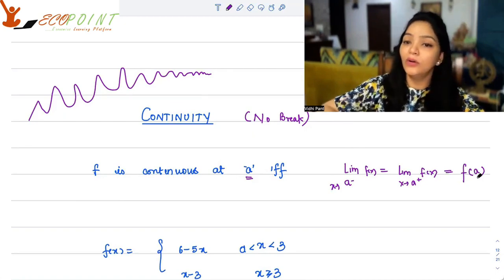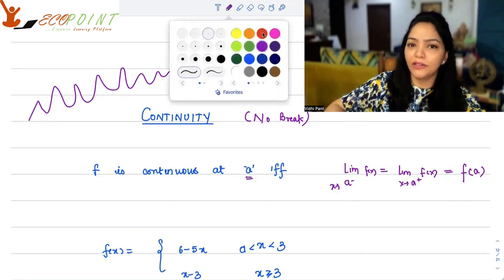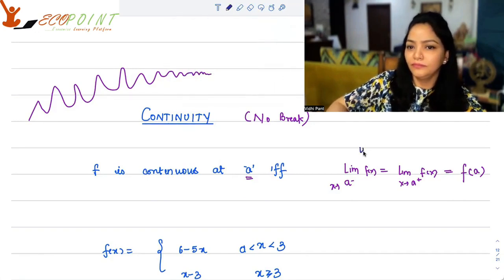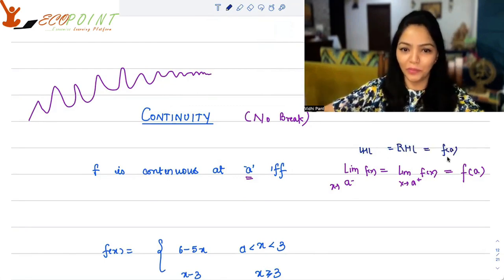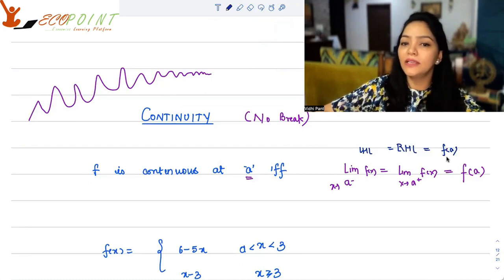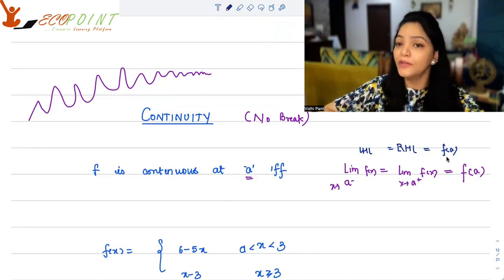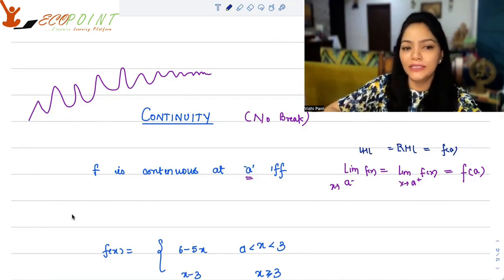Okay, so LHL equals RHL, and it is equal to the value of the function at that point. Then we say that the function is continuous at this point, because of what's going to happen here graphically, if you may see.